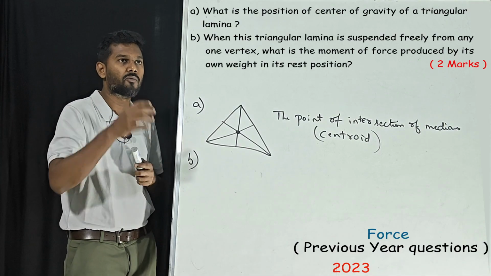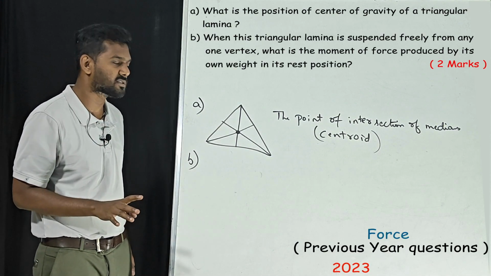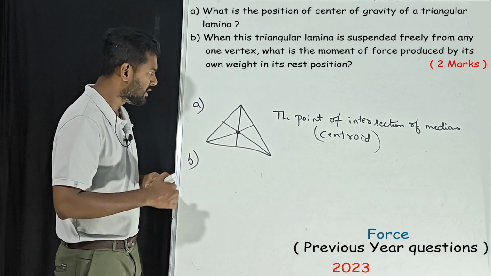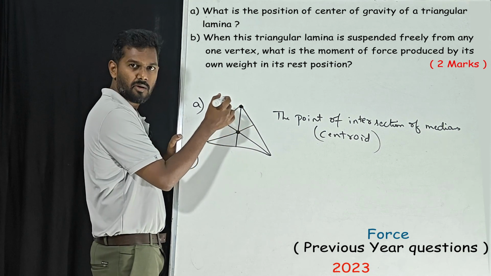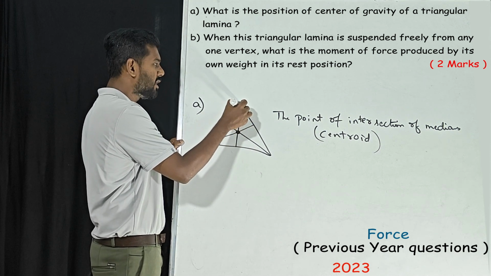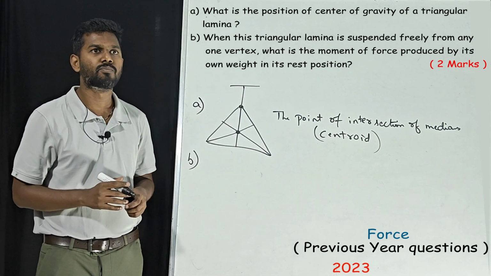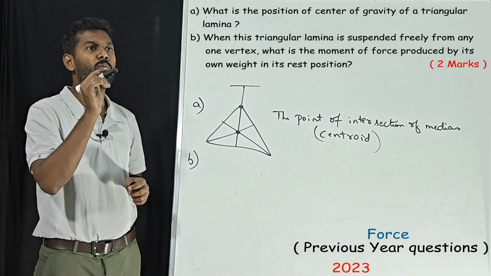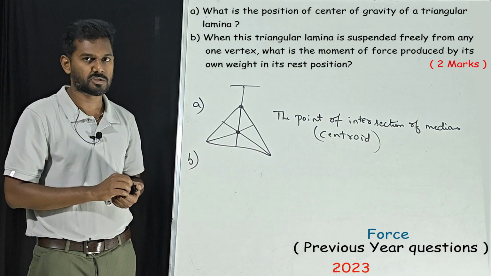See, when this triangular lamina is suspended freely from any vertex. What do you mean by vertex? This point, this point, this point, correct? Assume this triangular lamina. I make a hole in the vertex and suspend it freely on one of the vertices, any vertex. What is the moment of force produced by its own weight in its rest position?